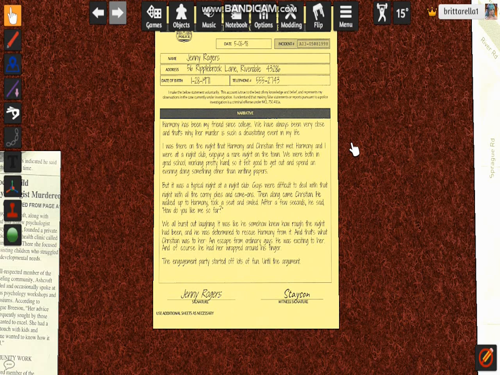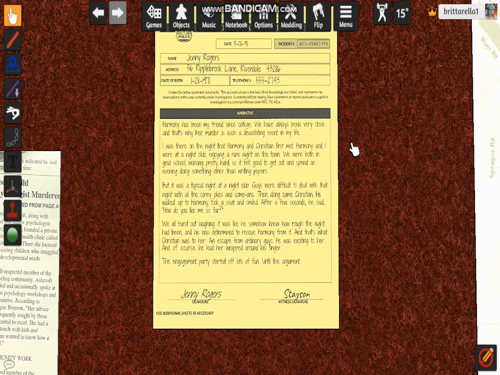Then along came Christian. He walked up to Harmony, took a seat and smiled. After a few seconds, he said, "How do you like me so far?" We all burst out laughing. It was like he somehow knew how rough the night had been, and he was determined to rescue Harmony from it. And that's what Christian was to her, an escape from ordinary guys. He was exciting to her. And of course, he had her wrapped around his fingers.